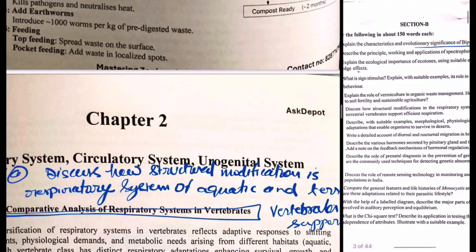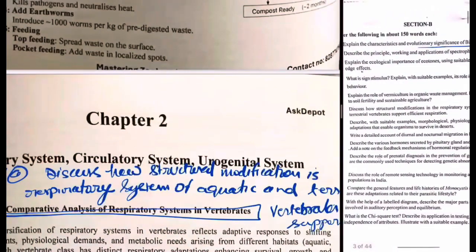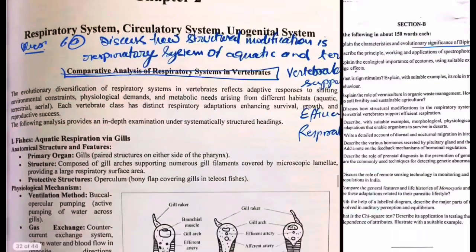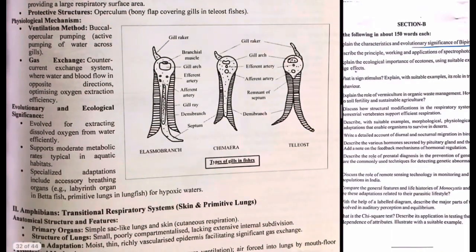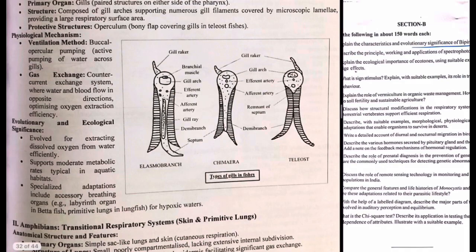The next question is about the structural modification in the respiratory system of aquatic and terrestrial vertebrates and the support for efficient respiration. This is explained in detail in the topic of comparative anatomy. You will see that fishes have gills, and there is a different mode of ventilation compared to the other organisms.